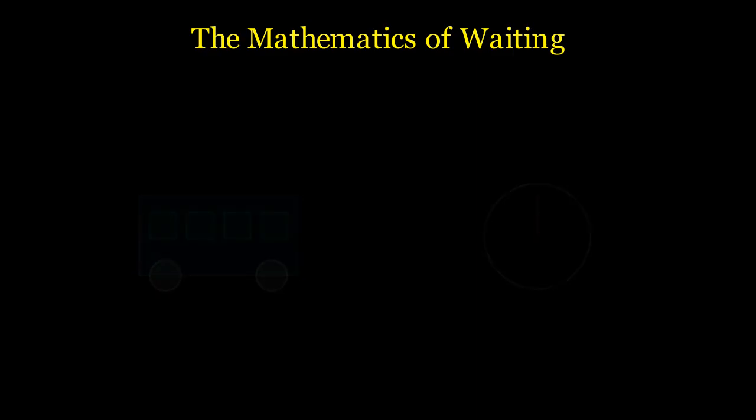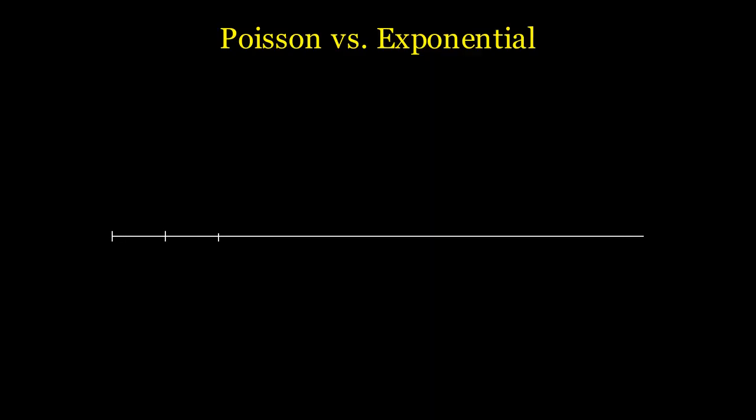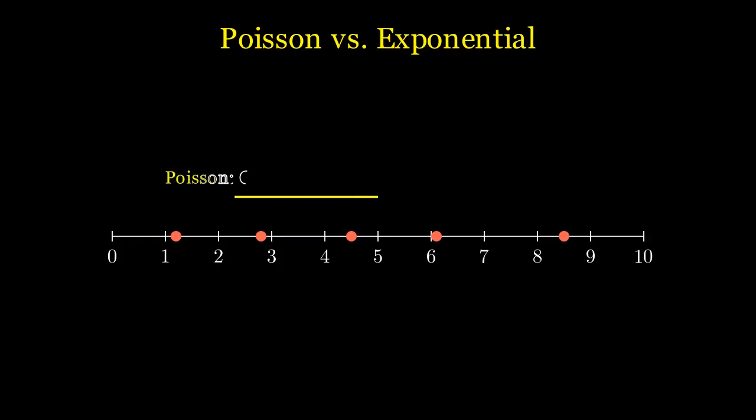This isn't just a formula. It is the mathematical heartbeat of randomness in time. To understand the exponential distribution, we must first understand its parent, the Poisson process. Imagine a timeline where events occur randomly and independently at a constant average rate, lambda. The Poisson distribution counts how many events happen in a fixed window of time.